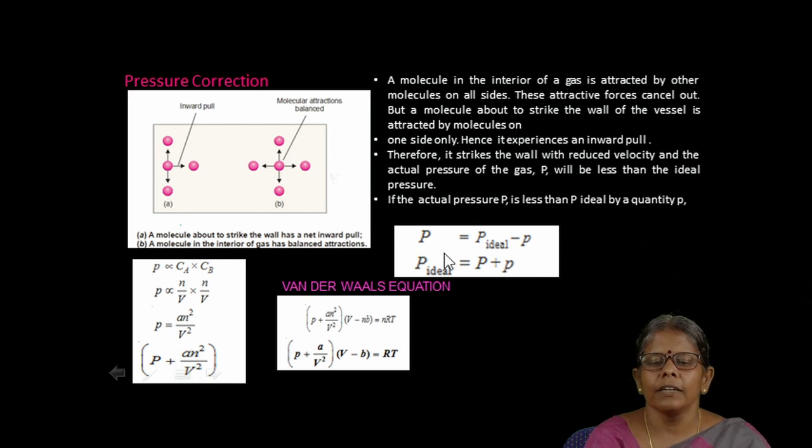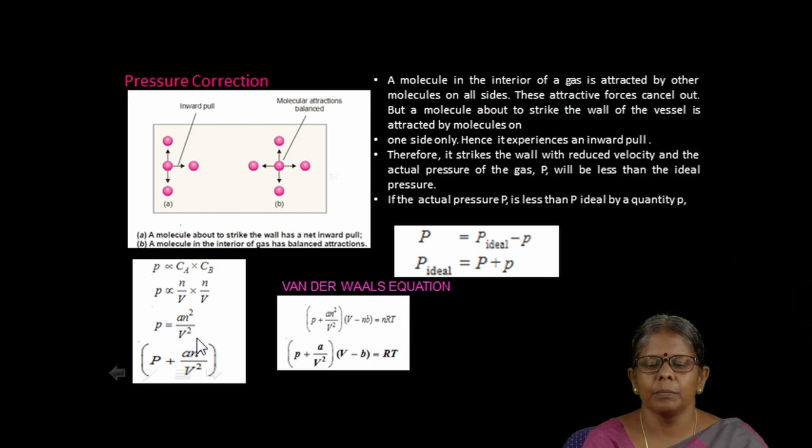For that, we have considered two molecules, A and B, and it depends upon the concentration, where the concentration of the gas molecules is equal to the number of molecules divided by the volume occupied by the gas. Therefore, we get n squared divided by V squared. The p is proportional to n squared by V squared. To remove the proportionality, we multiply by the van der Waals constant a. Therefore, the pressure correction should be added to the observed pressure in order to get the ideal pressure.